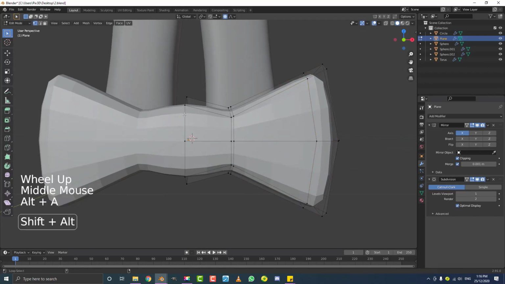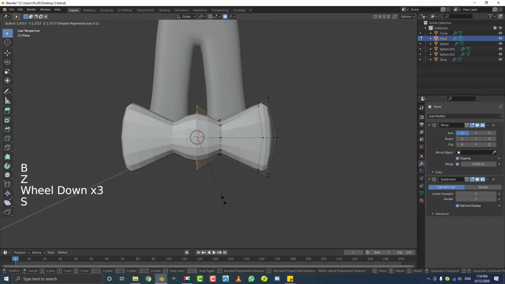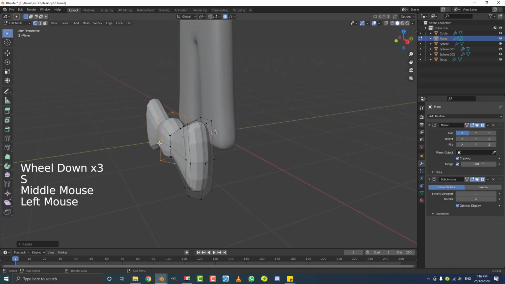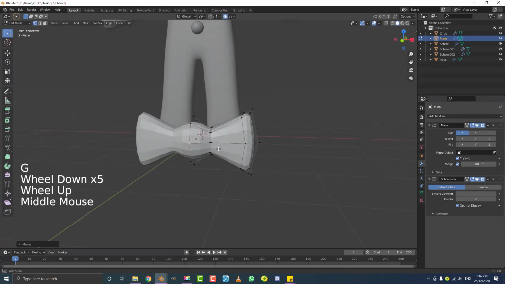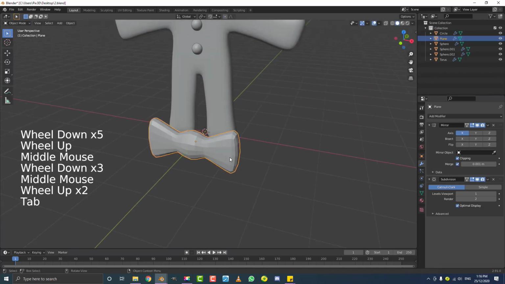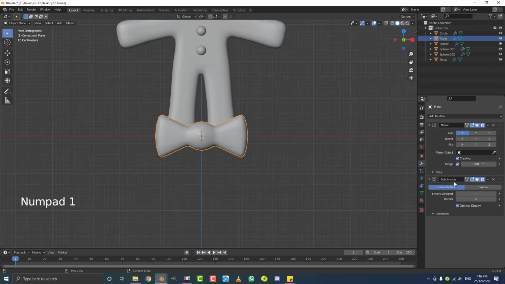Then I'm going to select these vertices here. So just select them, and then S to scale them up a bit. Grab this vertex at the front and go G, Y, and move it forward. Then once you're happy, you can tab out of edit mode, go to object mode and enable shade smooth. Bump up the subdivision level in the viewport as well.